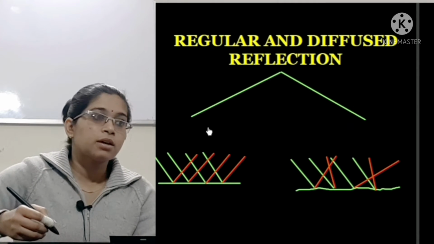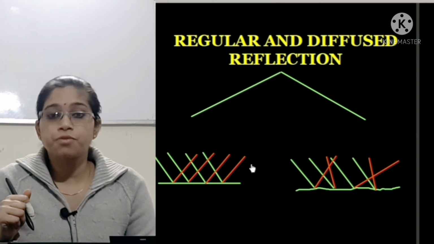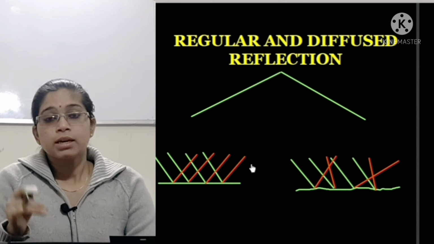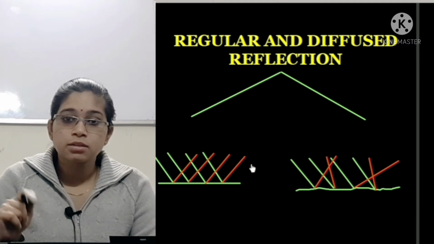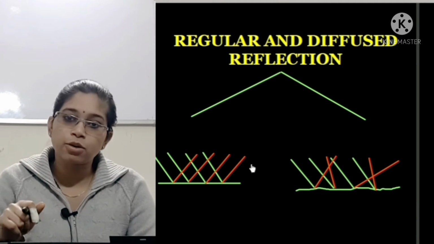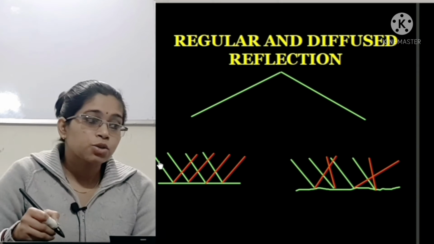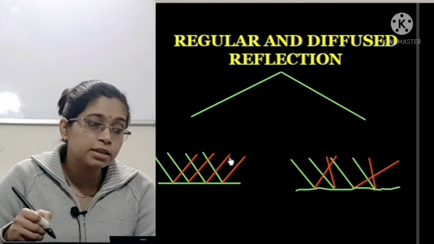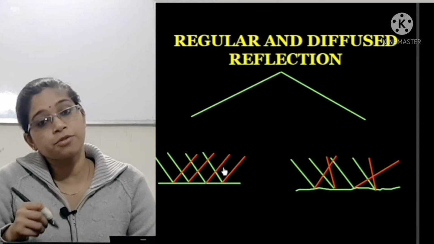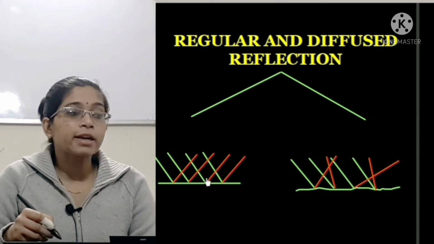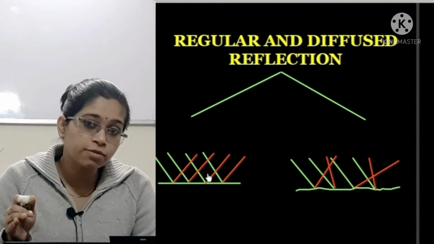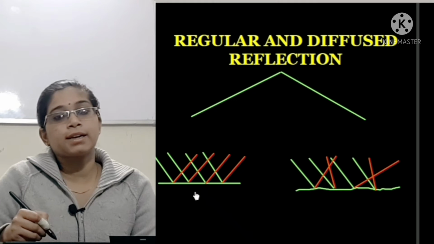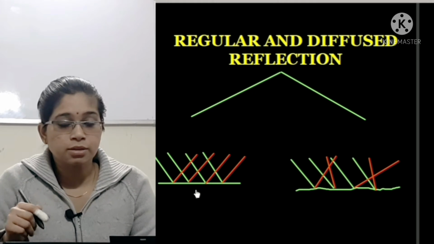Let's see next what are the regular and diffused reflections. On the basis of the type of surface that we take, two types of reflections are seen. The first one is regular, the second one is irregular, or you can say diffused. You see, green colored rays are incident rays, and these red colored rays are reflected rays. All the incident rays are parallel to each other. That is why, because this is a regular reflection, all the reflected rays are also parallel to each other.